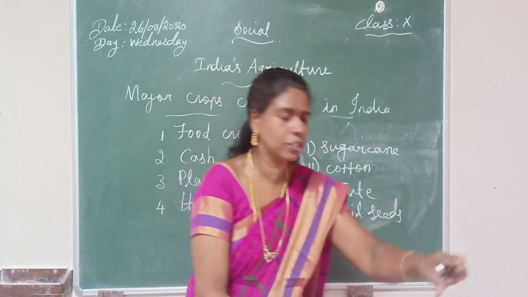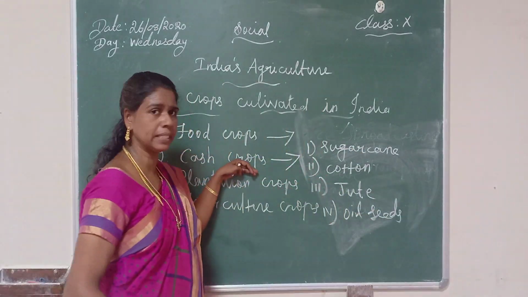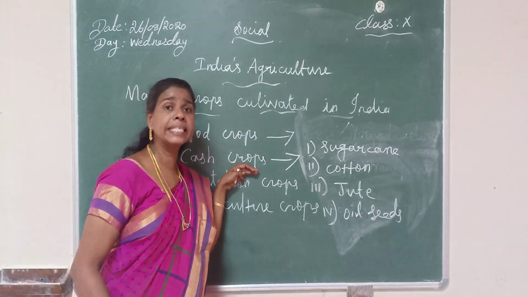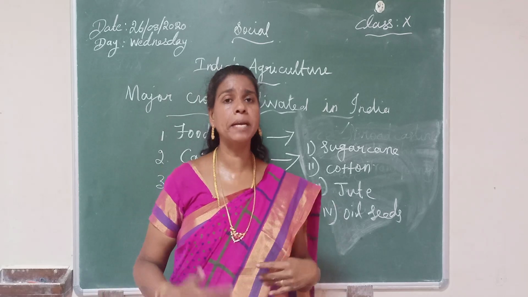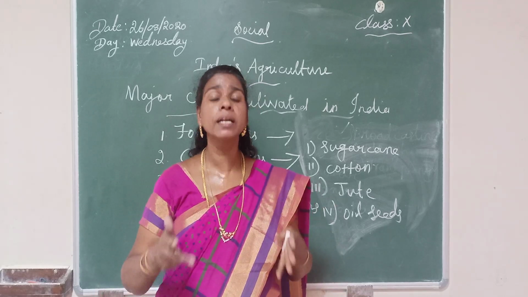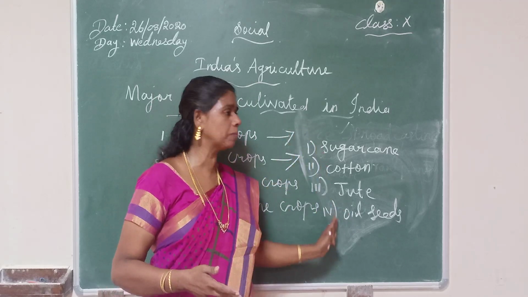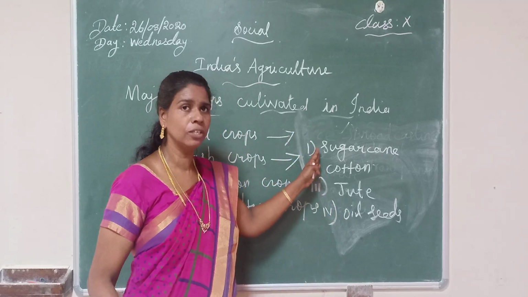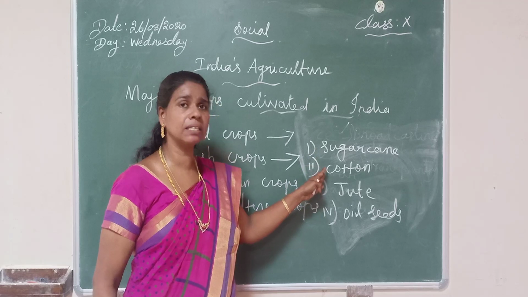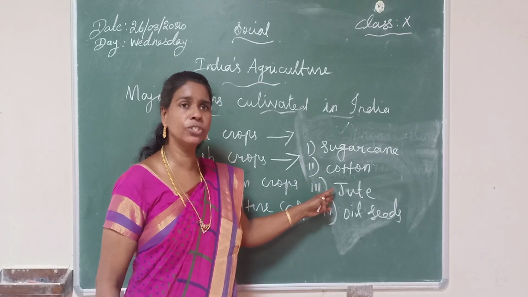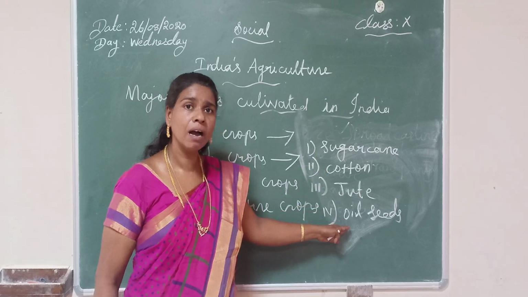Now I hope you understood about cash crops. What are cash crops? It is a type of crop that people grow to sell, not to eat. There are four varieties of cash crops. The first one is sugarcane, the second is cotton, the third is jute, and the fourth is oil seeds.